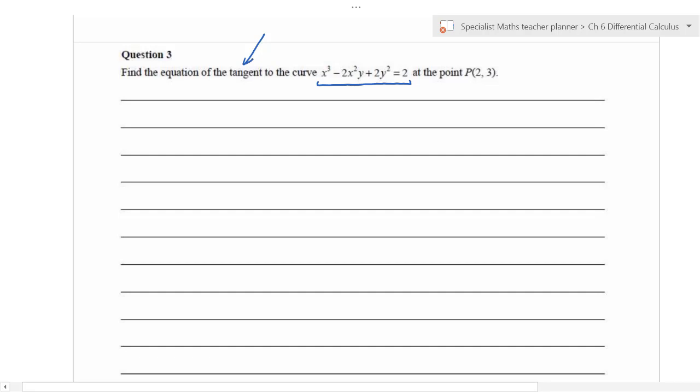So the first step, as I have said and I went through before, is that we need to derive both sides with respect to x. So we're going to do that, and we're going to open up a bracket, and we're going to do it like this. And as I said, we're not going to invent our own ways of doing things. We're just going to do it the way the textbook and your teacher has shown you, because of course there's no way you can lose any marks if you do it this way. I've seen some crazy ways.